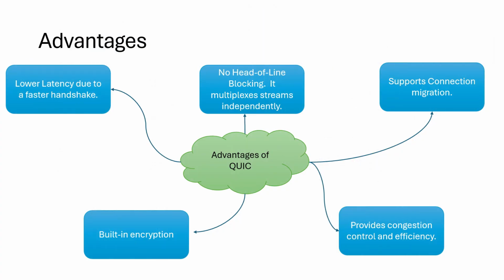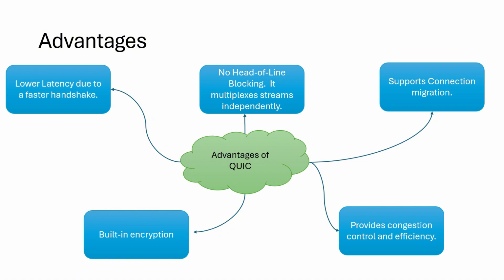Let's follow up by discussing the advantages of QUIC. Till now, it's quite evident that we'll be talking about low latency and no head of line blocking. Head of line blocking is a performance bottleneck in a packet switched network where a single packet at the front of a queue prevents all of the subsequent packets from being processed, even if they're ready for different outputs or destinations.